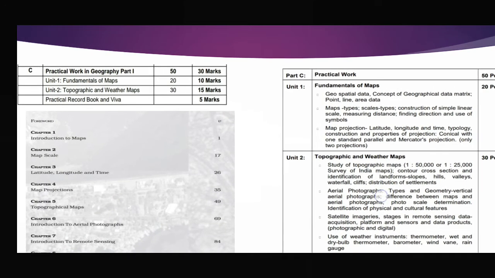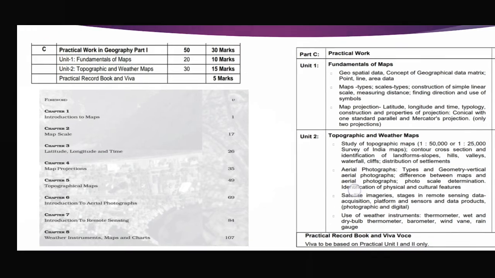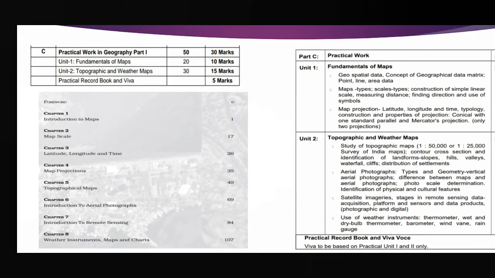So which chapters are coming in Unit 1? Introduction to maps, map scale, latitude, longitude and time, and map projection. So chapter 1 to chapter 4 come under Unit 1, fundamentals of maps, and it carries 10 marks. Then chapter 5 to 8: topographical maps, introduction to aerial photographs, introduction to remote sensing, and weather instruments, maps and charts. These 4 chapters, 5, 6, 7 and 8, come under Unit 2. So the distribution is clear.